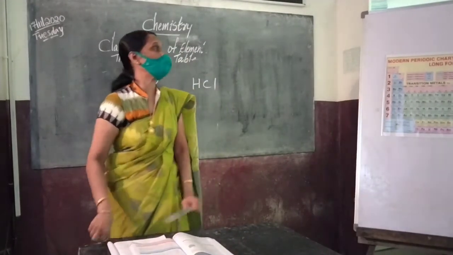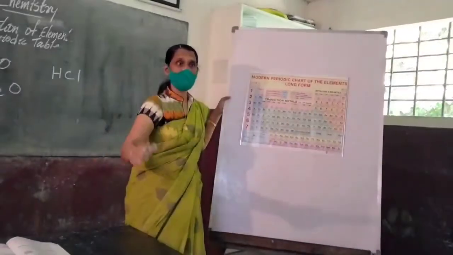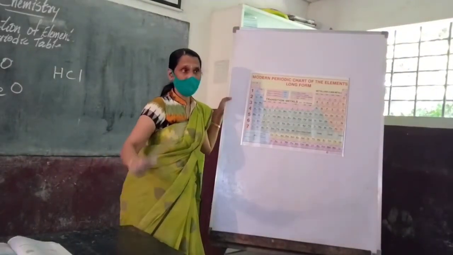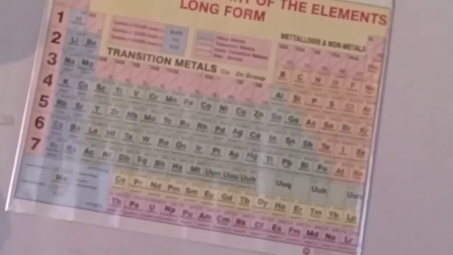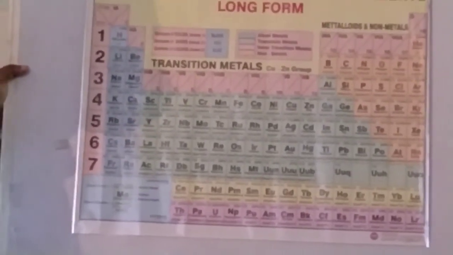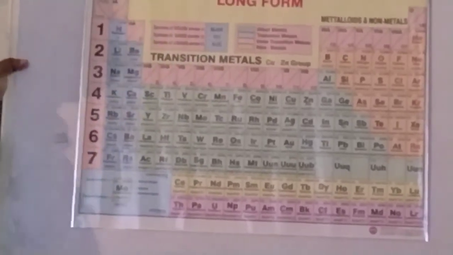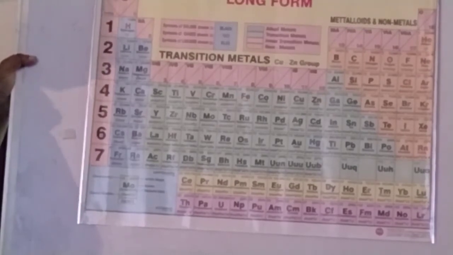But using the periodic table, we can find out the valency in this manner also. The elements in the first group have valency 1. Second group 2. Third group 3. Fourth group 4. Fifth group, 8 minus 5, 3.